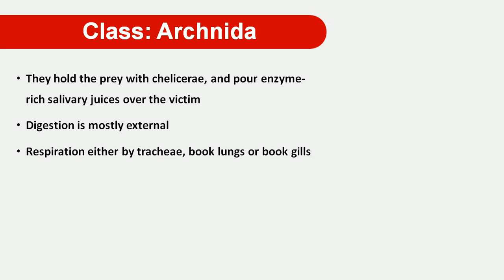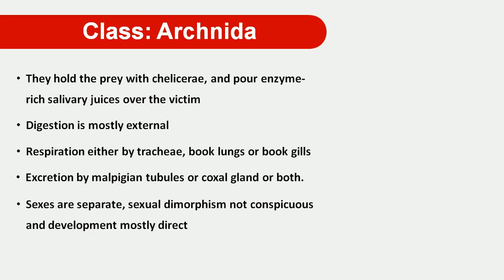In arachnids, respiration takes place by trachea, book lungs, or book gills. These are the respiratory organs found. Then excretion is carried out by Malpighian tubules or coxal glands, or in some arachnid animals both Malpighian tubules and coxal glands are present in the single body.